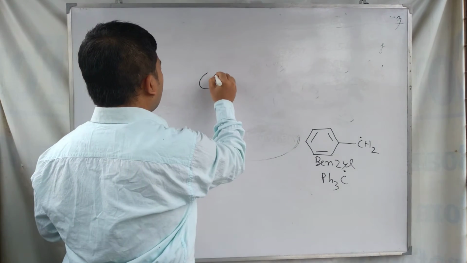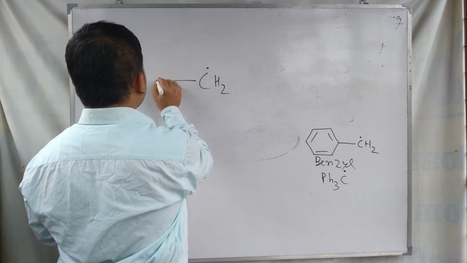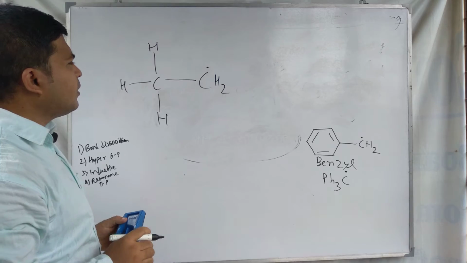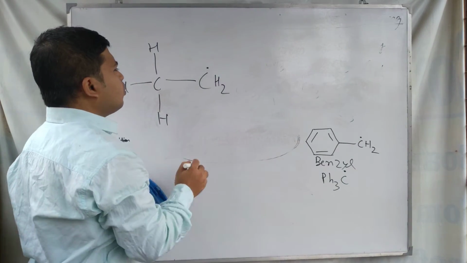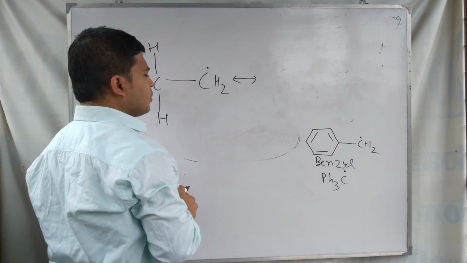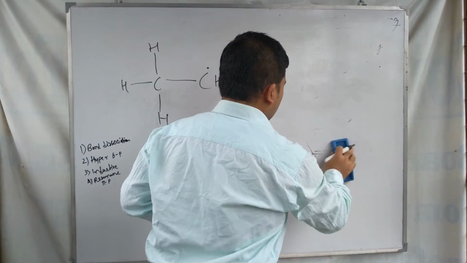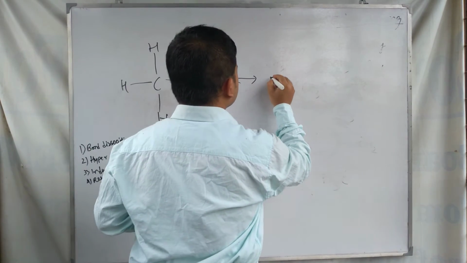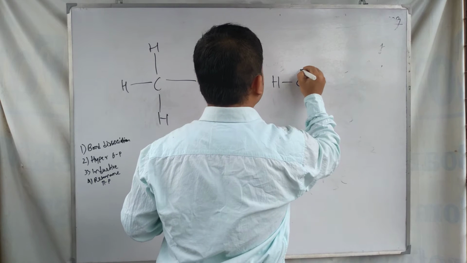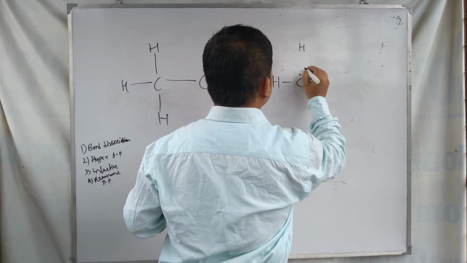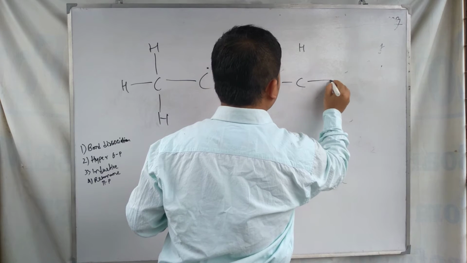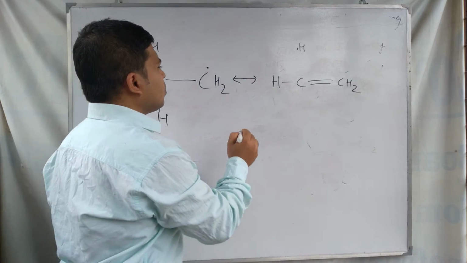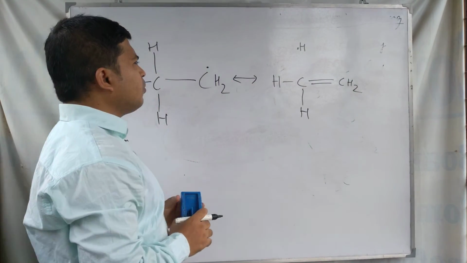Suppose this is the ethyl radical, and in this case, due to hyperconjugation, hyperconjugative structures are formed. This is the first hyperconjugative structure.